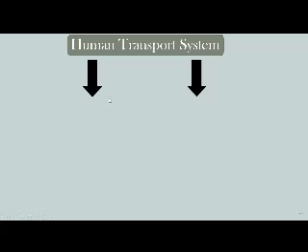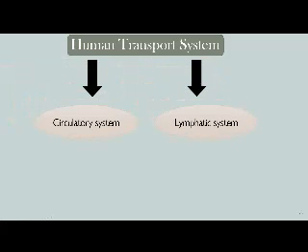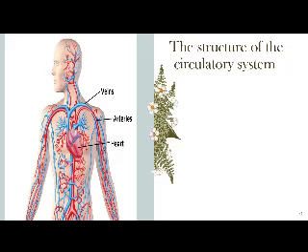The human transport system, or your transport system here, consists of two parts or two systems. Number one, the circulatory system. Number two, we have the lymphatic system. And we will talk about each one of them, inshallah, in detail. Let's start with your circulatory system.